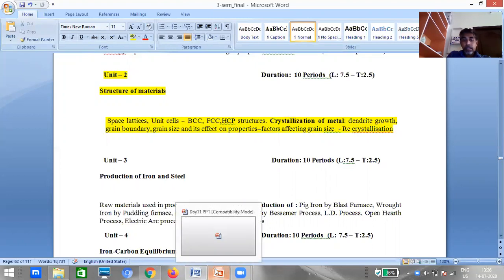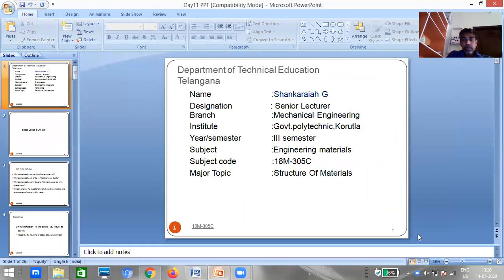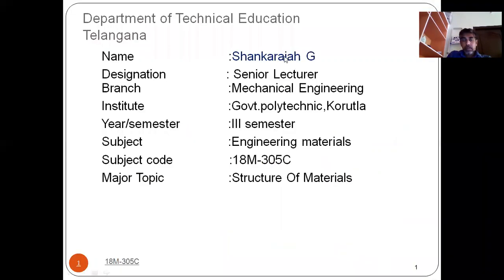If you see here, in this session, we are going to discuss structure of materials. This second unit covers structure of materials. What are the different types of structures that are available for engineering materials? Those things we will discuss.